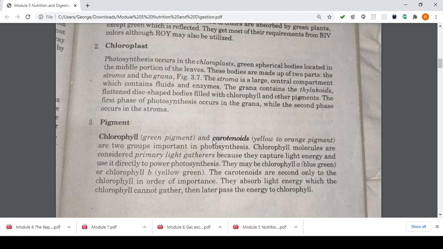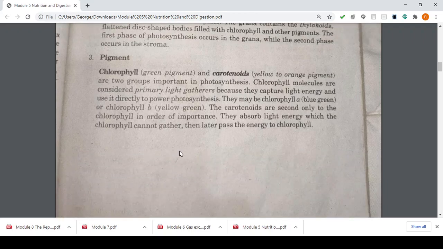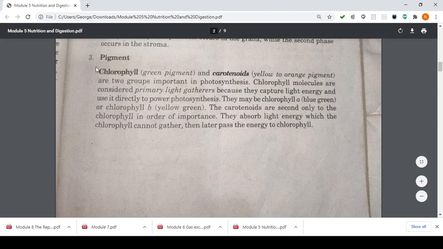The carotenoids are second only to the chlorophyll in order of importance. They absorb light which the chlorophyll cannot gather, then pass the energy to your chlorophyll. So again, the primary pigment is your chlorophyll, our primary light gatherers. And your secondary is your carotenoids. Why? Because they only support our chlorophyll. If the light is not caught by chlorophyll, the carotenoids catch it in plants and autotrophs, and then hand it over to our primary light gatherers, the chlorophyll.